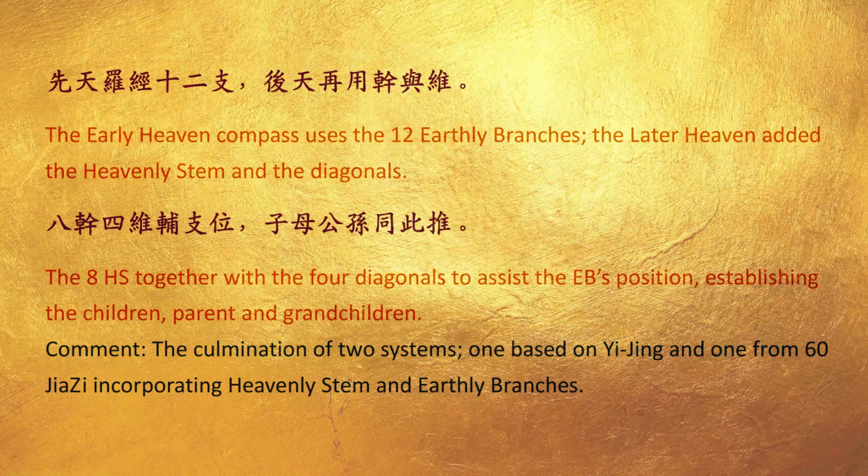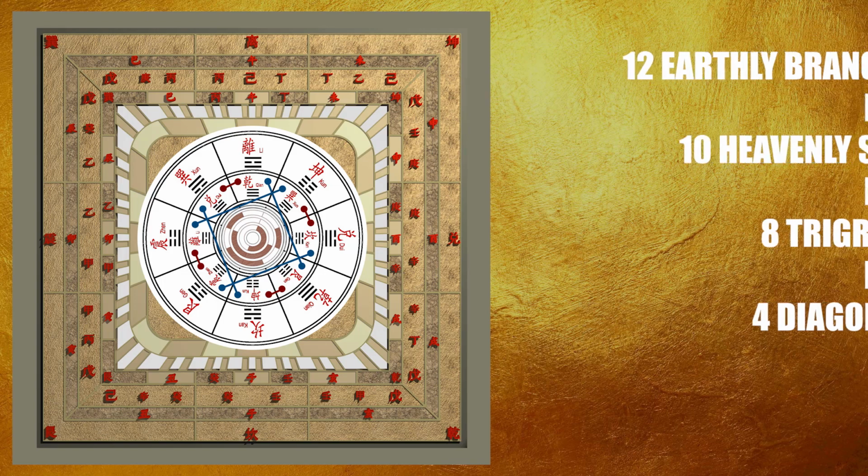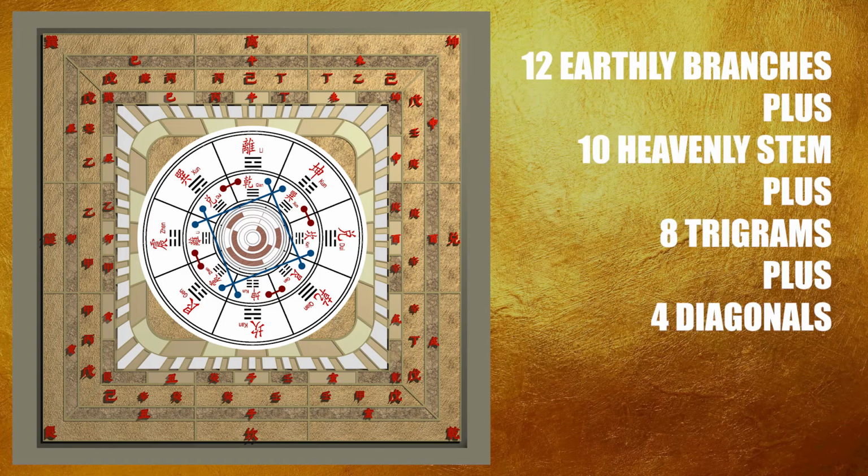The early heaven compass uses the 12 earthly branches; the later heaven added the heavenly stems and the diagonals. The 8 heavenly stems together with the 4 diagonals assist the earthly branches' position, establishing the children, parent and grandchildren. The culmination of 2 systems, one based on the Yi Jing and one from the 60 Jia Zi incorporating heavenly stems and earthly branches: 12 earthly branches plus 10 heavenly stems plus 8 trigrams plus 4 diagonals were added.